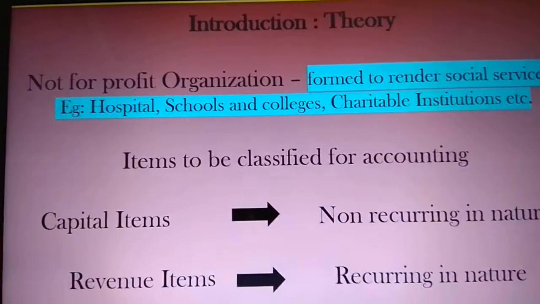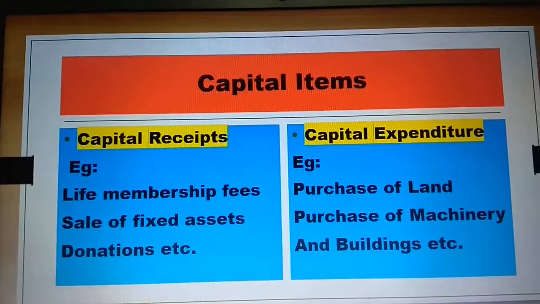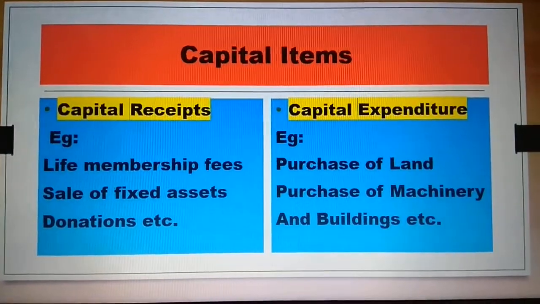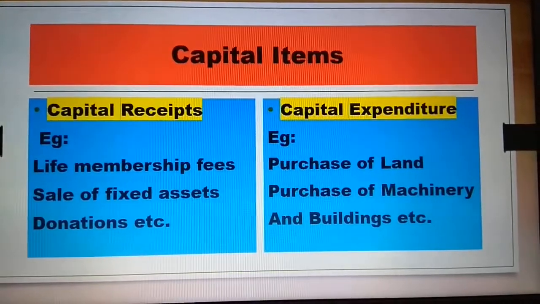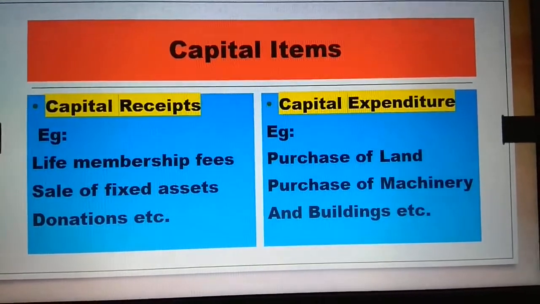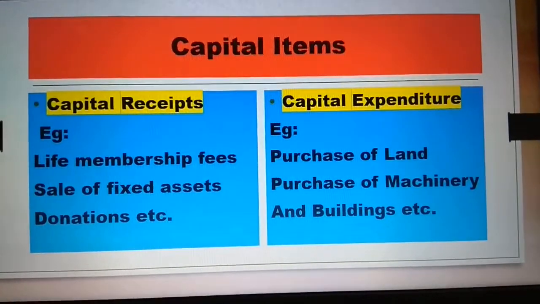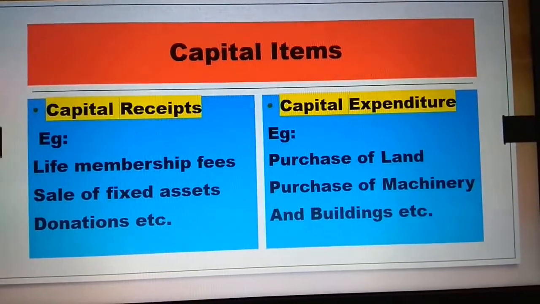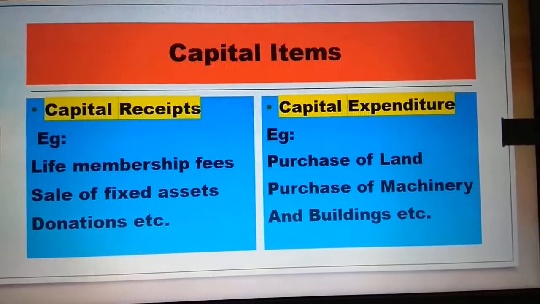So let us see the next page: how capital items are going to be classified. They are classified as capital receipts and capital expenditure, as I said. Let us observe capital receipts, in the sense of what is received once in a while. For example, life membership fees, and sale of fixed assets. When you sell a fixed asset, the amount you receive comes only once in a while. Again, you can't keep selling the same fixed asset, right? The right of ownership is transferred only once from your hand to the other person. So the money you received is received only once.